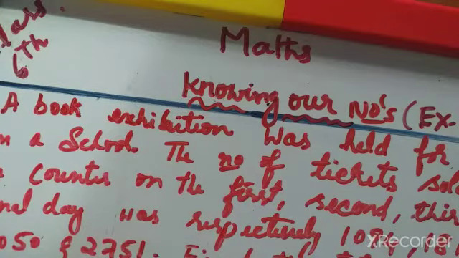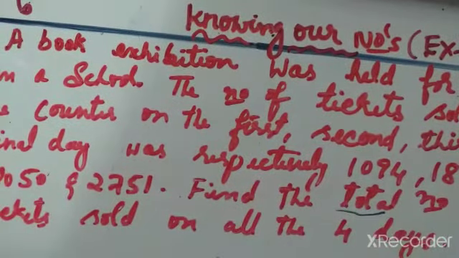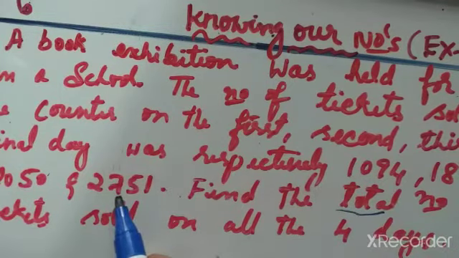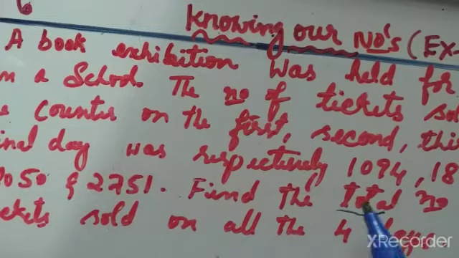The number of tickets sold at the counter on the first, second, third and final day was respectively: first day 1094, second day 1812, third day 2050, and fourth day 2751. Find the total number of tickets sold on all the 4 days.